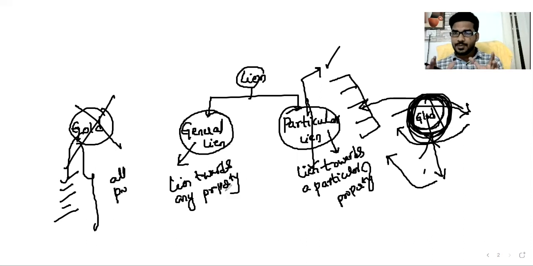That is why, sir, in a contract of bailment, there is only a particular lien, not a general lien. Why? Because, sir, in a contract of bailment, when you deliver the goods to a party for a particular purpose and you fail, they can hold that particular goods only, not all the goods related to you. Tailor example, you are paid, the tailor holds the cloth only. Okay, sir. In any other bailment related examples, your goods are bailed for a purpose, on your failure to perform, you can hold that goods only, not any other goods. That is called a particular lien. In a contract of bailment, there is only a particular lien.